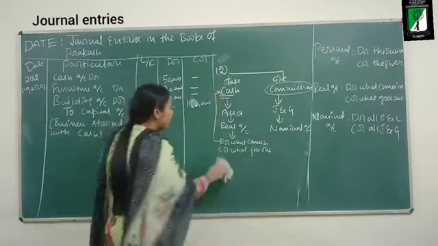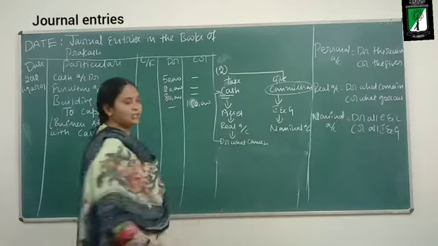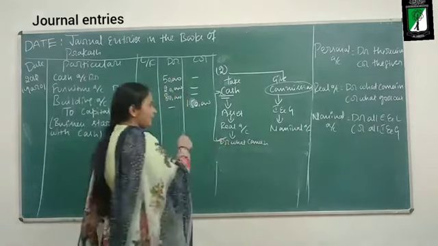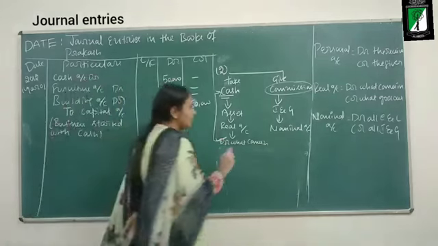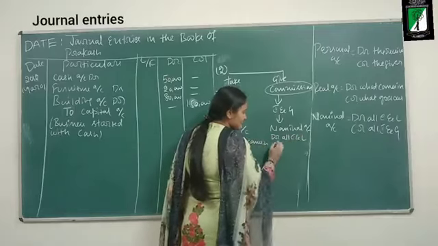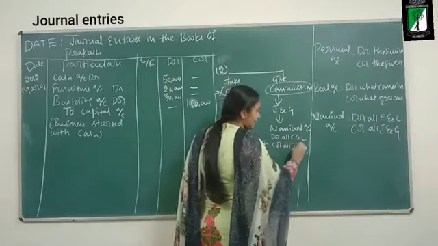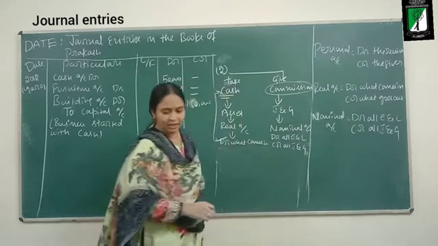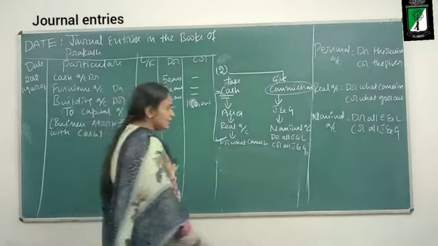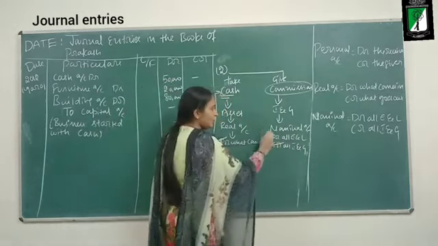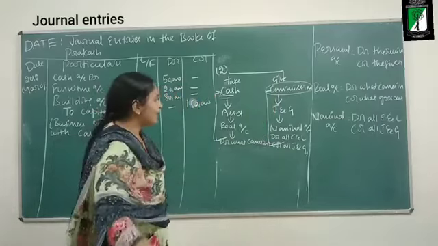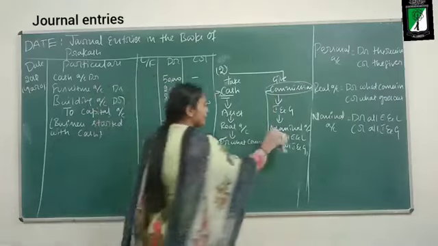So what should I do? I should debit cash. What does the nominal account rule tell? Debit all expenses and losses, credit all incomes and gains. Commission is a gain to the business. So I will credit commission.